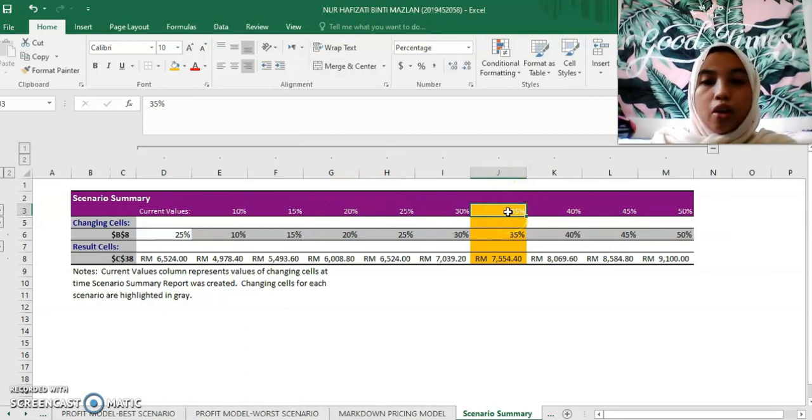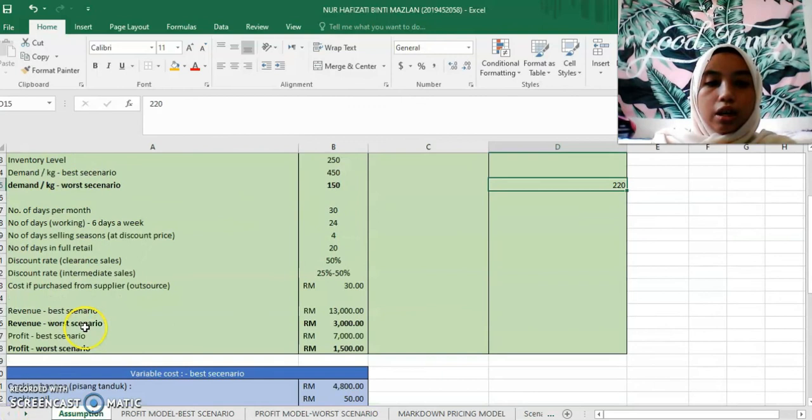You can see that to gain a good result on my revenue, I need to increase my intermediate discount also. So I think that by using the scenario on markdown pricing, I need to revise my discount up to 35% for me to gain a good result on my discount revenue and also my revenue.